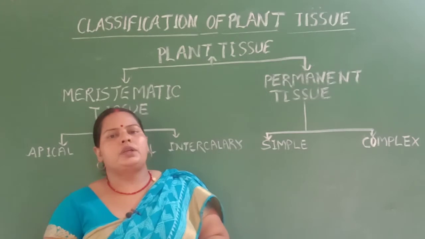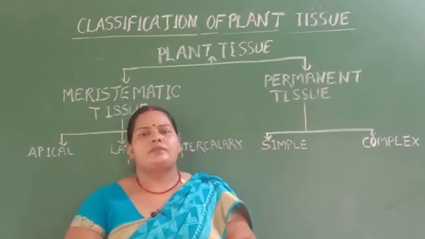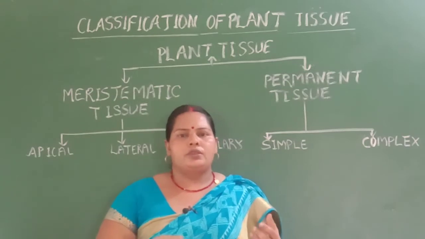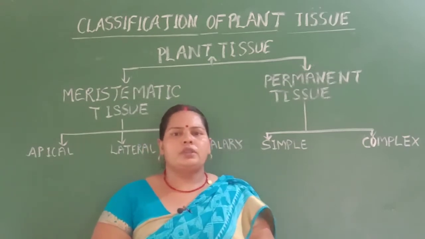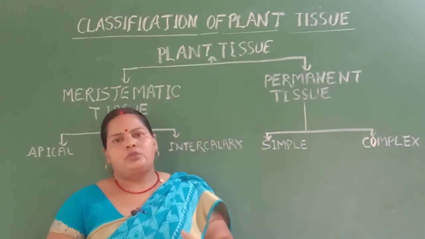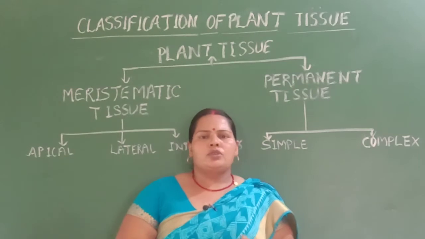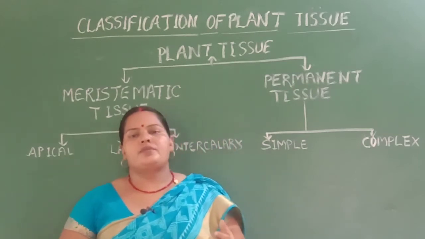Students, in previous classes you learned about cells. After that you learned the types of cells. After that you learned the different types of cell organelles, as in the structure of mitochondria, the chloroplast, the nucleus, and the Golgi complex. In this way you learned the different types of cells.